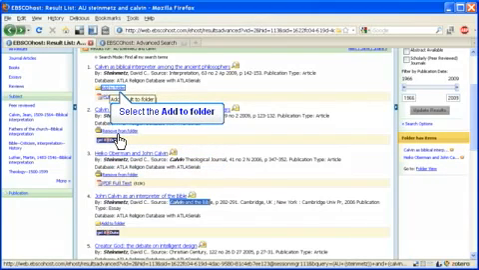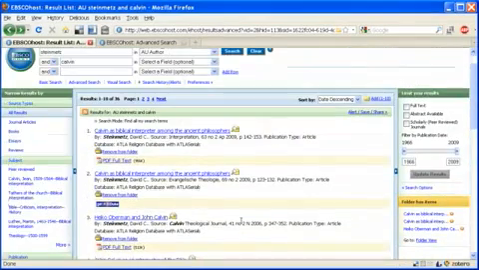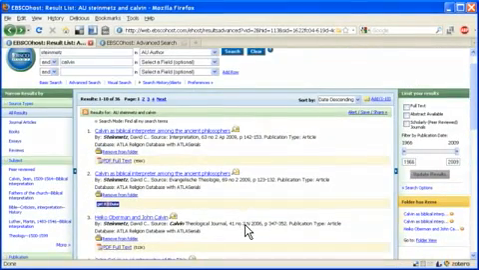Each citation has a little button underneath it that allows you to add it to your folder. You can continue to keep adding to the folder through multiple searches, which I'll demonstrate in a moment. In this case, I've selected some citations to put into the folder, and you'll notice that as I've done so, the folder information on the right-hand side has become highlighted.